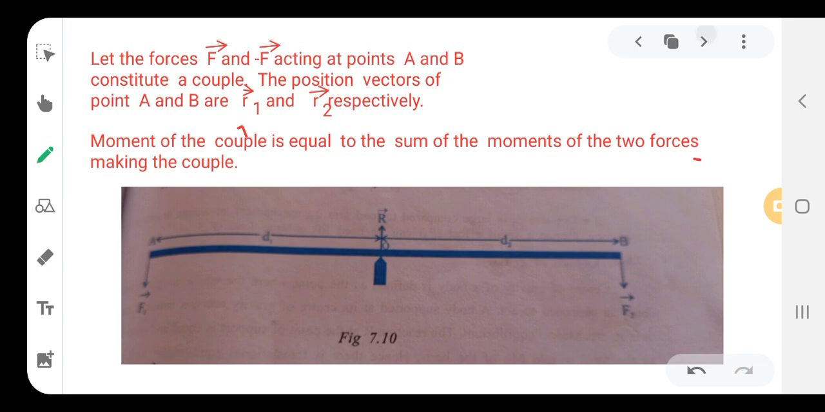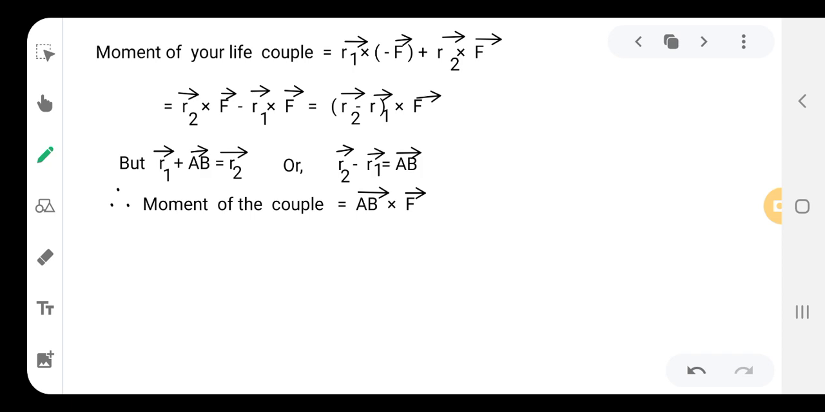Now the moment of the couple is equal to the sum of the moments of the two forces making the couple. So the moment of the couple is R1 vector cross minus F vector plus R2 cross F. Here we take R2 and F first, because the other one was minus. Then R2 cross F vector minus R1 cross F vector is equal to the torque. This is nothing but the torque.